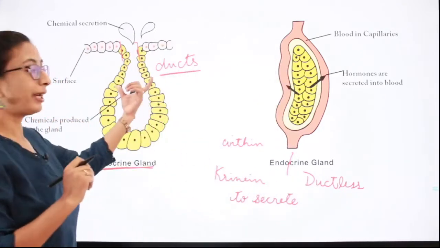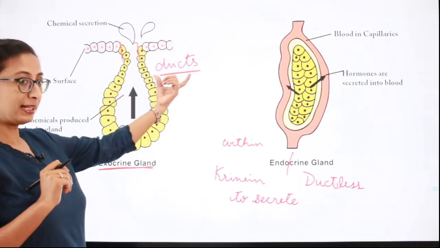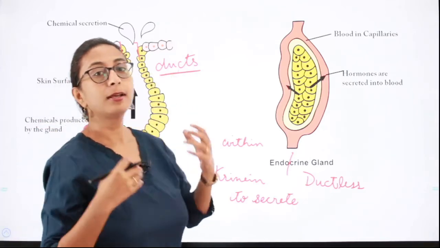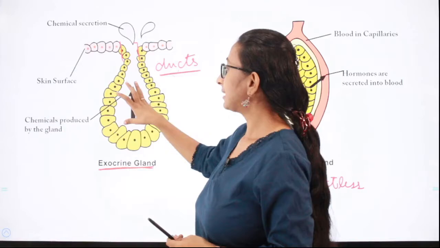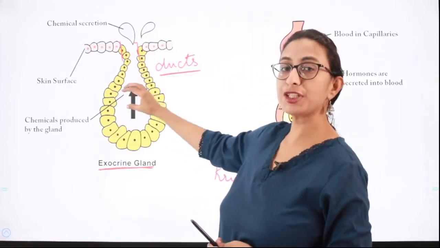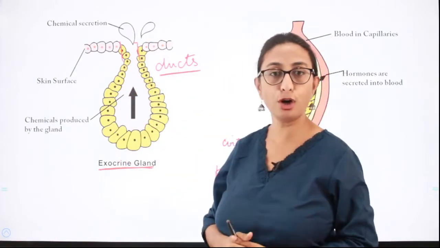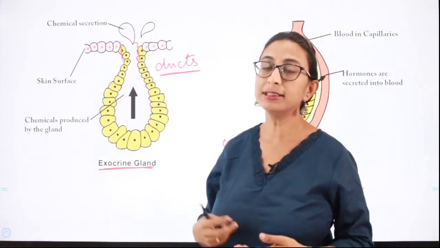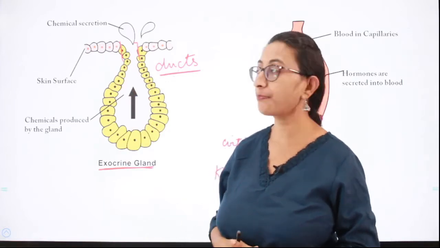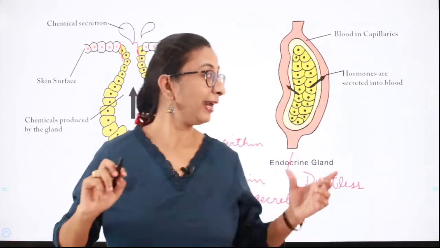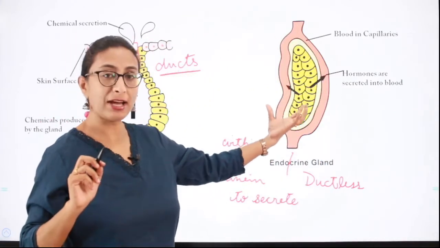So the exocrine glands are the glands which have ducts. The chemicals or substances which are produced by the exocrine gland pass through the ducts into the particular organ where it has to carry out the specific functions. So these glands have a duct, whereas in endocrine gland they do not have a duct.